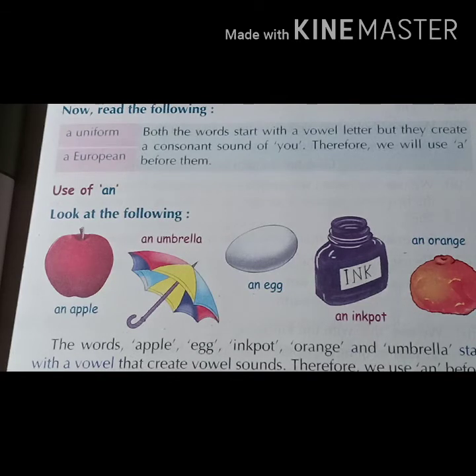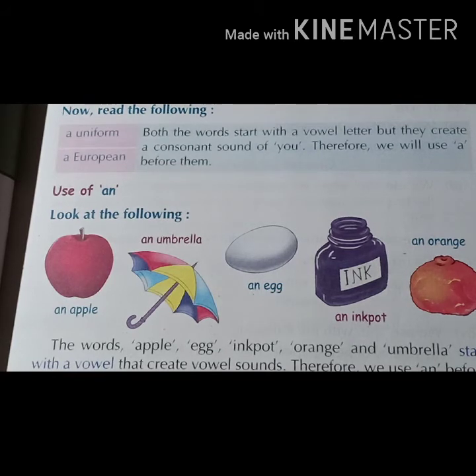So these are the pictures, and you can see here the words apple, umbrella, egg, ink pot and orange. These words start with a vowel, and they create a vowel sound. We use an before them.